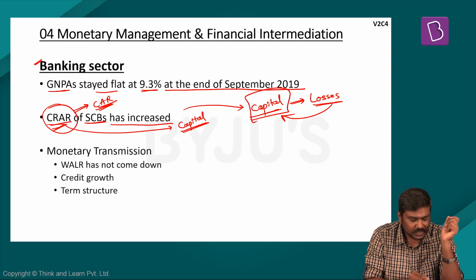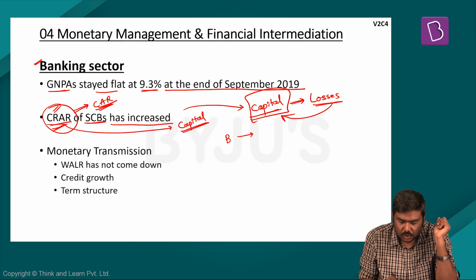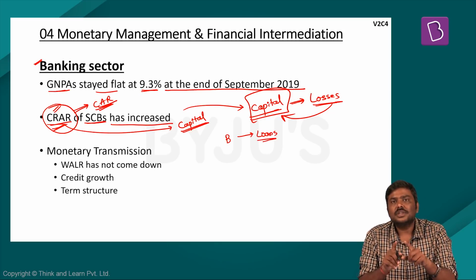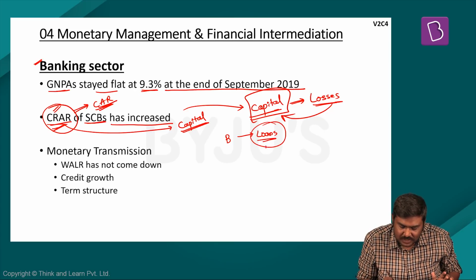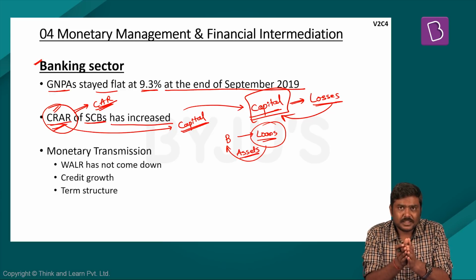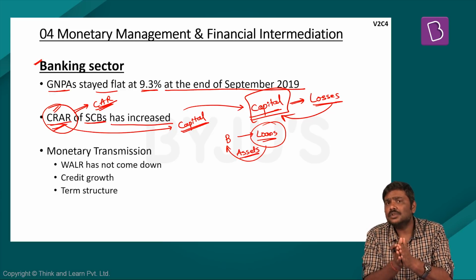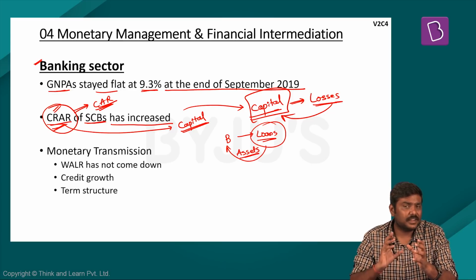Now, why is it referred to as the capital to risk weighted assets ratio? Every bank will issue loans. These loans are issued to different types of borrowers in the market. These loans are, in simple terms, assets for the bank. Now, since these loans are issued to different types of borrowers in the market, these borrowers will carry certain risk.